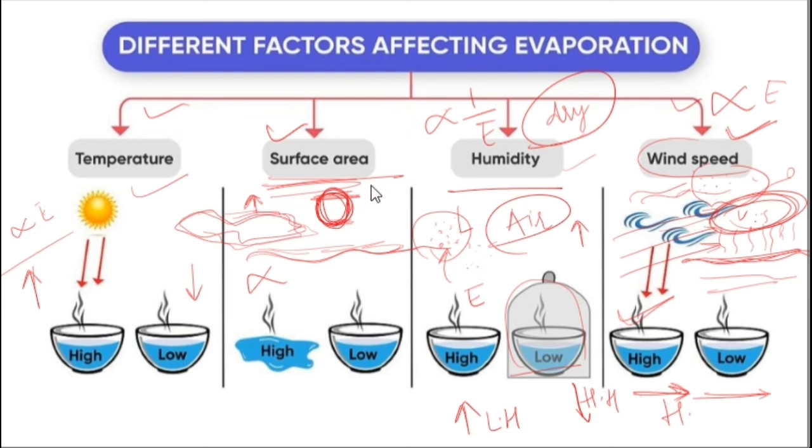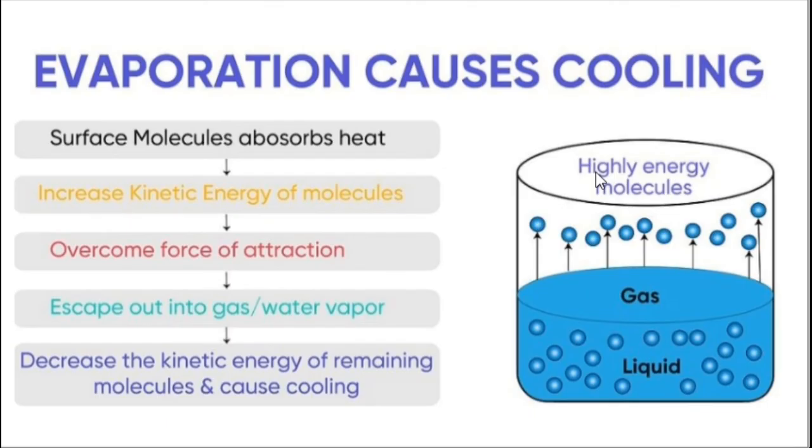evaporation. Now the application of evaporation is that it also causes cooling. So how does this happen? For example, this was the liquid, right? This was the liquid amount and there was some kind of heat energy present in the atmosphere which caused the surface particles of this liquid to get converted into gaseous state, right?